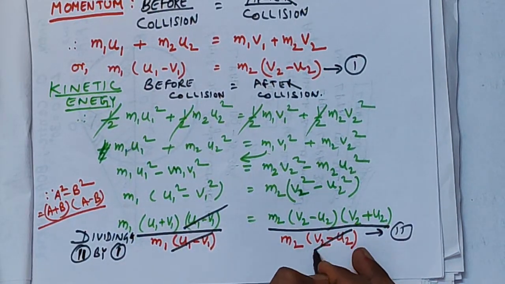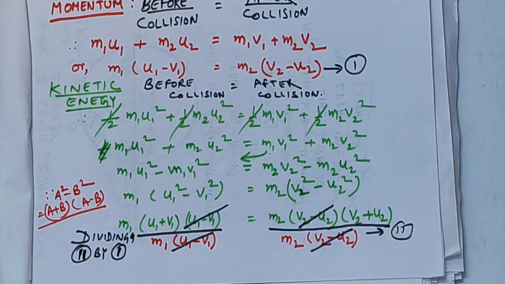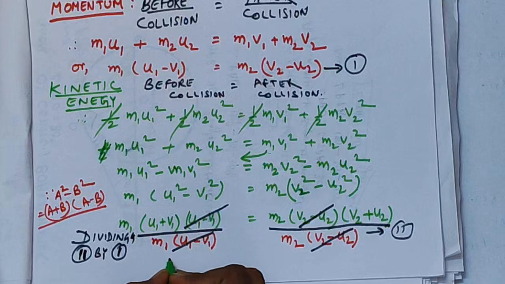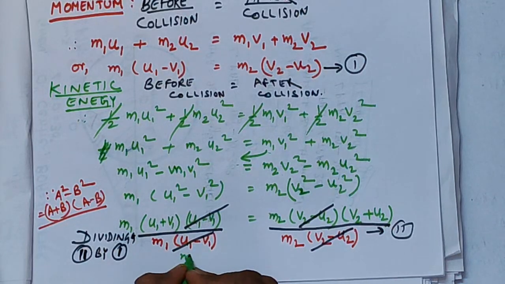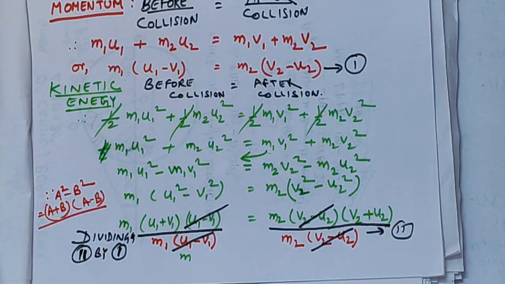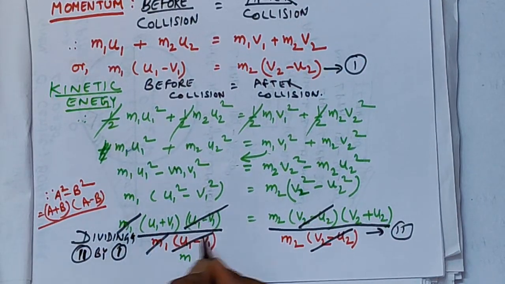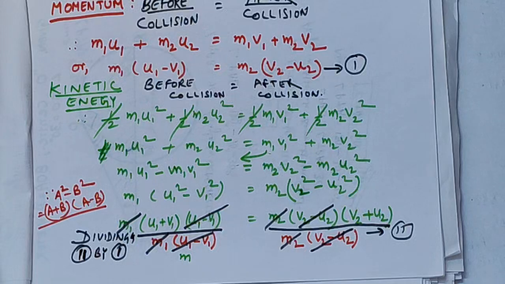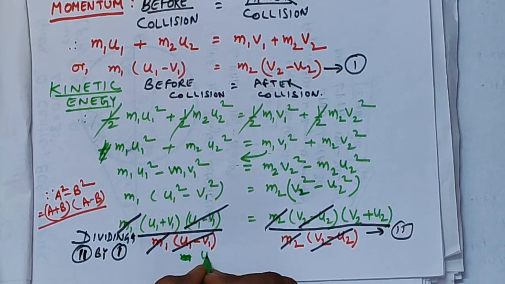Here I am cancelling the same terms from the LHS and RHS. So what are we left with? We are left with the term m1 into u1 plus v1. But you can see m1 is also common in the LHS and RHS, so we can cancel the m1 here and m2 on the RHS, right? So in the LHS we are left with u1 plus v1.